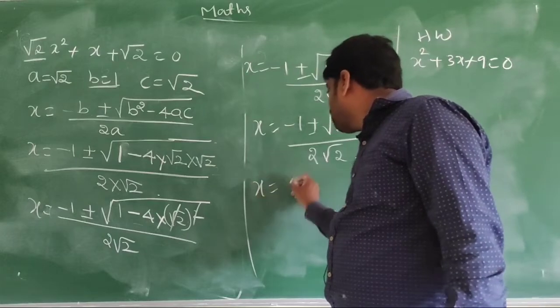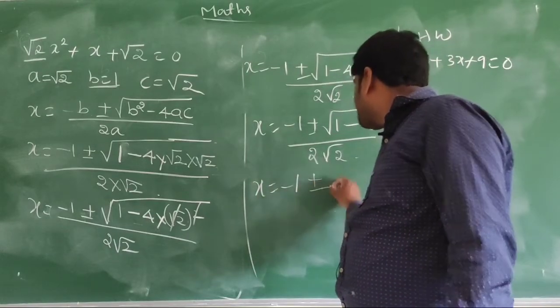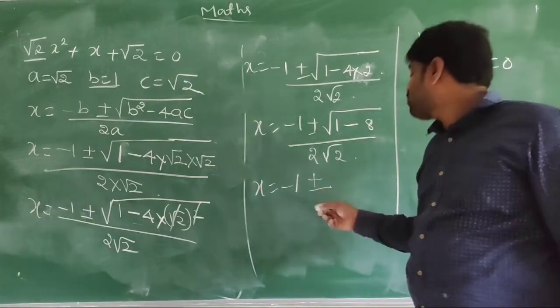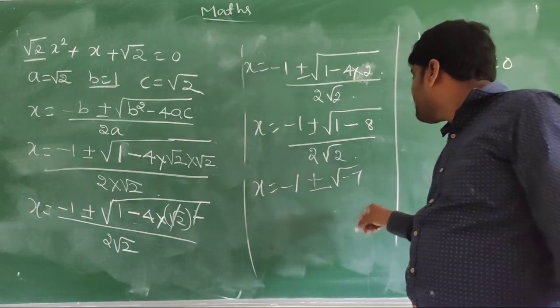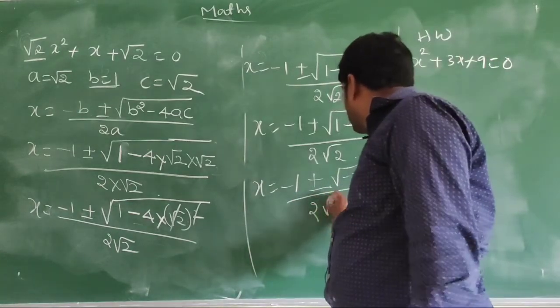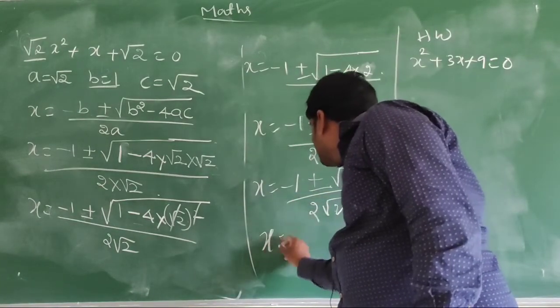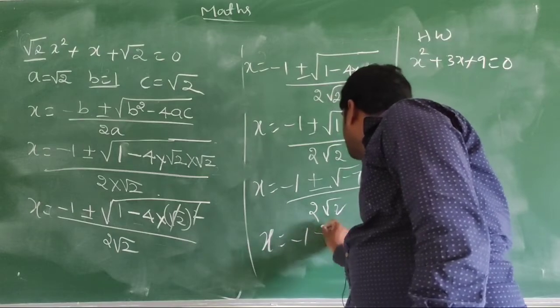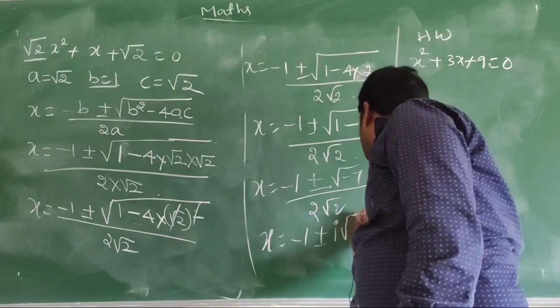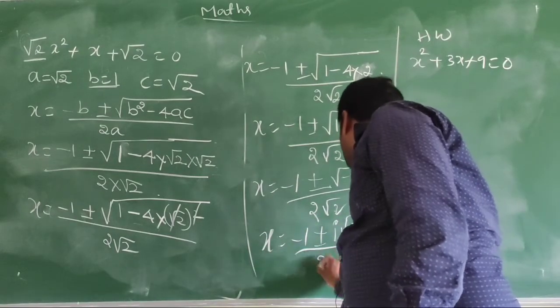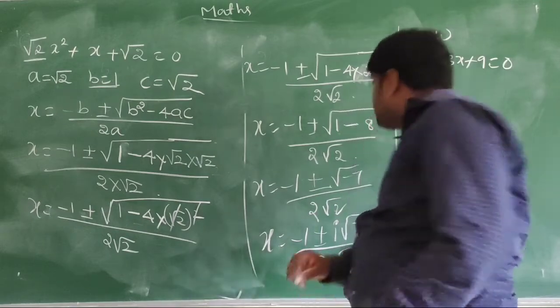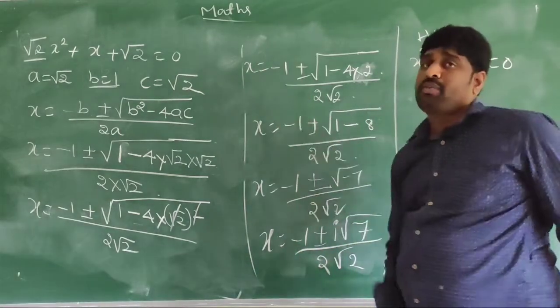X is equal to minus 1 plus or minus square root of 1 minus 8, which is minus 7, divided by 2 root 2. That is x is equal to minus 1 plus or minus i root 7 divided by 2 root 2. This is the solution of the given problem.